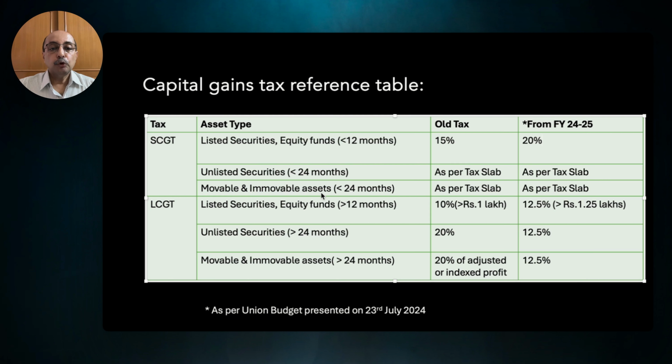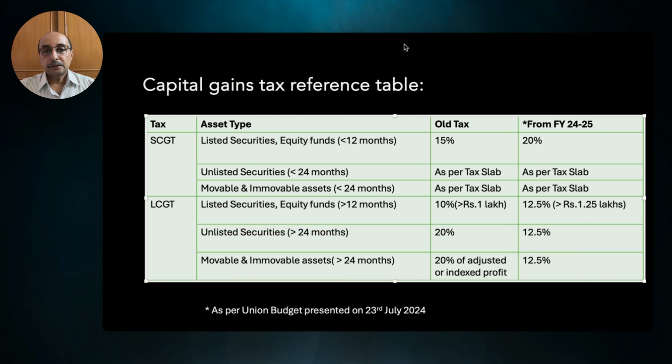The third and the fourth column shows the capital gain tax in the old and the financial year 24-25 respectively. As far as the short-term capital gain tax is concerned, there is a change wherein the tax has gone up to 20% for listed securities and equity funds for financial year 24-25.